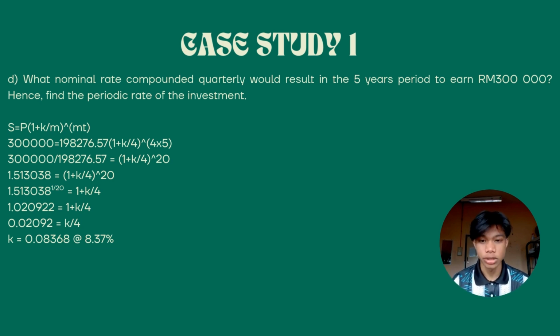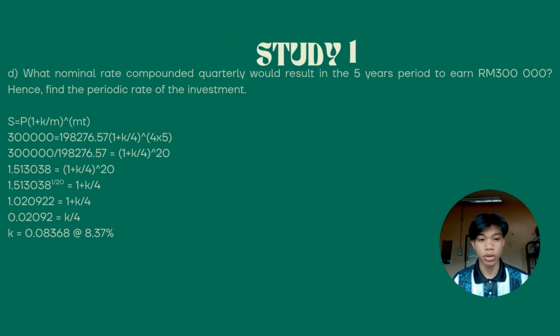By rearranging this equation, we get k over 4 equals 0.020922. Multiplying both sides by 4, the nominal interest rate k is 0.08368, which is approximately 8.37% per annum. Therefore, the nominal interest rate compounded quarterly is 8.37%, and the periodic rate of the investment is 2.09% per quarter.